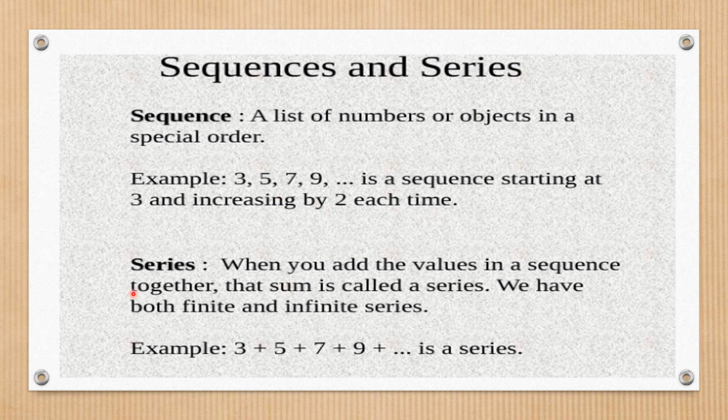What is a series? When you add the values in a sequence together, that sum is called a series. See, this was the list of numbers. When you put a sum of these elements, all these numbers, we will get a series. For example, 3 plus 5 plus 7 plus 9 plus so on. So here in the sequence there were no signs of summation or addition, but in a series all these terms are having a sign of addition. So this becomes a series.